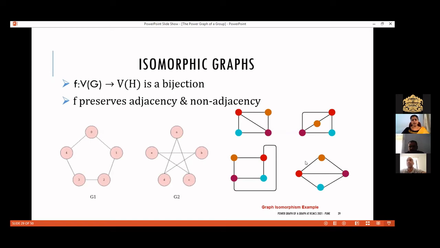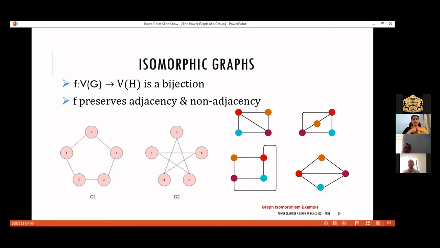And again, you have, say, 4 different drawings of this graph, which is called the diamond. This is K4, the complete graph K4, minus a single edge. This graph is also important since it serves as a forbidden subgraph for many well-known classes of graphs. In that sense, this graph is important and it is termed the diamond graph. This drawing gives you the feel of a diamond, right? That is why the name diamond graph. And I have given 4 different drawings of K4 minus e. That doesn't mean that these are the only drawings.